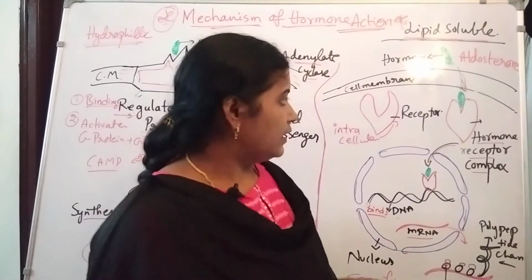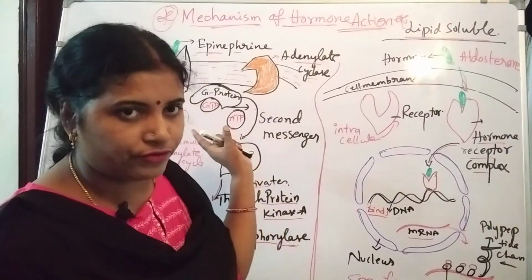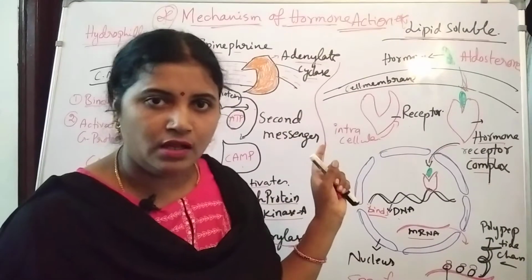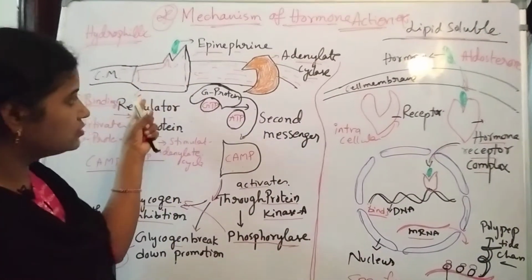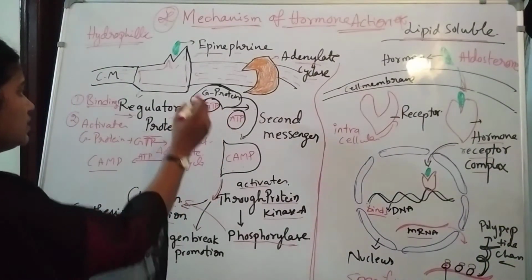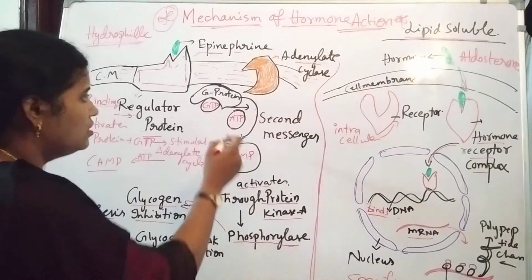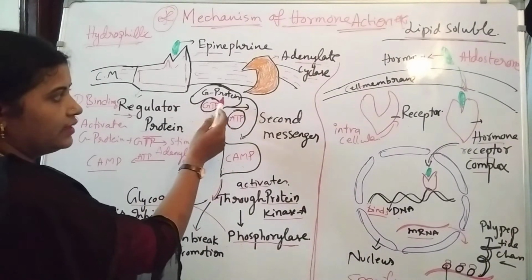Okay, so that is about the mechanism of hormone reaction. So hydrophilic hormones and then lipid soluble hormones. Hydrophilic hormones can't enter through the cell membrane. So what they are doing is, they attach with the regulator proteins, the membrane bound receptors. After that it is inducing reactions.